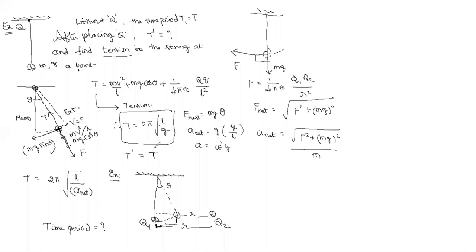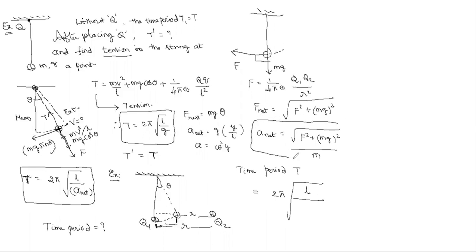As I already told, if some extra force is acting, the tension will change and the time period will change. So I write the time period from that shortcut formula: T equals 2 pi root of L by a net. I calculated a net here. I am not interested in substituting the whole thing, I just write a net in the denominator. Is it clear?